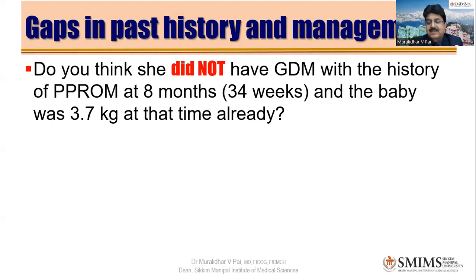And you may straight away land up with this kind of luck. I'm happy that at least they took action right in time. They did a section and the baby was alive. Else, this baby would have had problems if they had allowed vaginal delivery. There could have been obstructed labor, there could have been sudden IUD and things like that. Very obviously, in the past pregnancy, things have been missed, but the outcome has been good, fortunately, right?